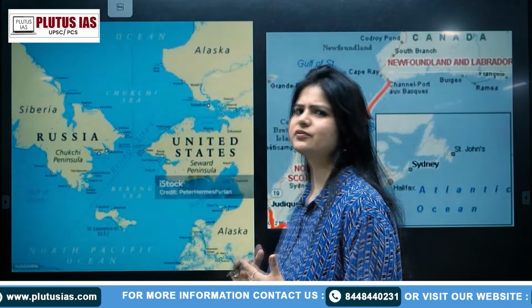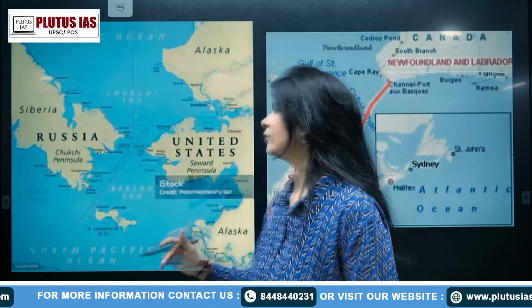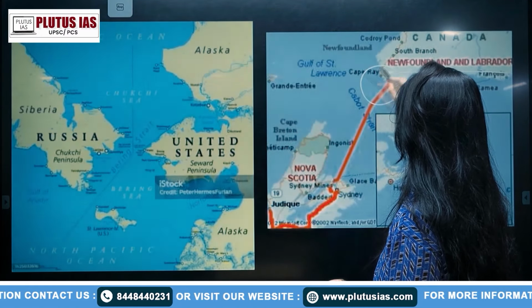Now, why is this region really important? This region is really, really important because of the fishing zone. It has the optimal temperature. The reason being, it is also the intersection of the warm currents and the cold currents. Therefore, it maintains the optimal temperature and hence it becomes the best fishing zone in the world. Therefore, fishing is adopted by many of the people here, and it is known as the best fishing zone.